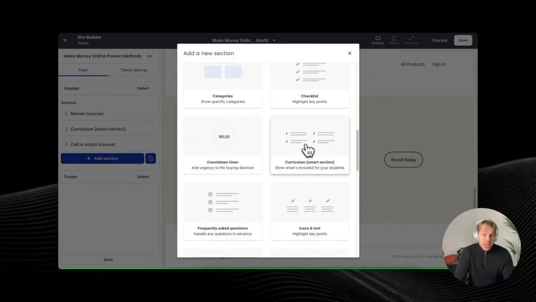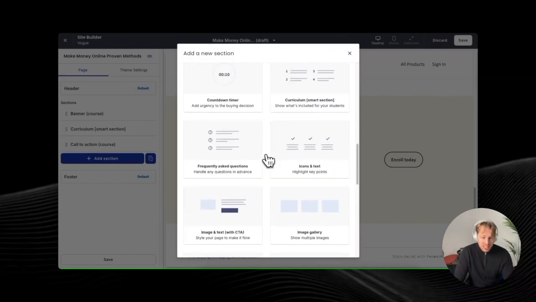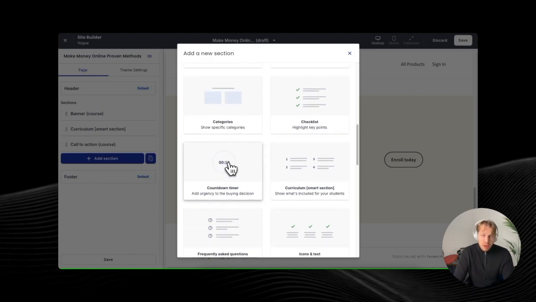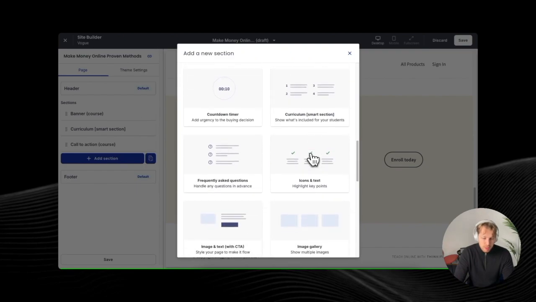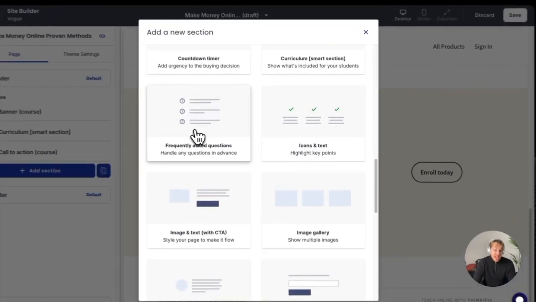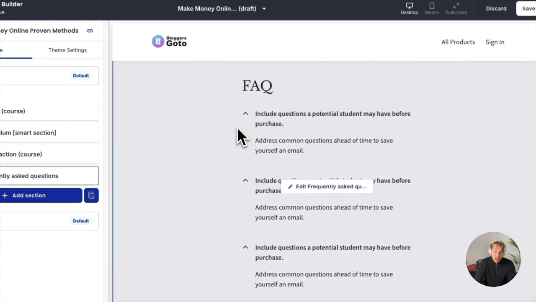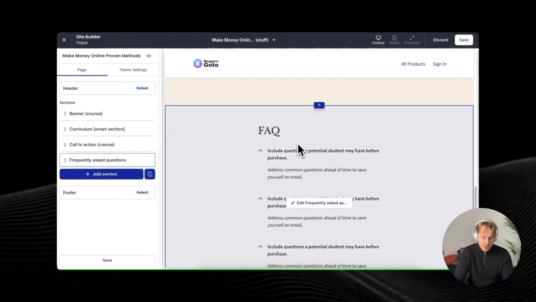Perhaps the most common elements that I have seen, while in fact some of the courses seem to have all these elements, like literally, and the landing pages are super long, but the countdown timer can be really good if you're running a flash sale. Then you might also want to add a frequently asked questions section. I think this is one of the best ways to tackle those common questions that people might have related to your course, instead of them having to reach out to you separately.